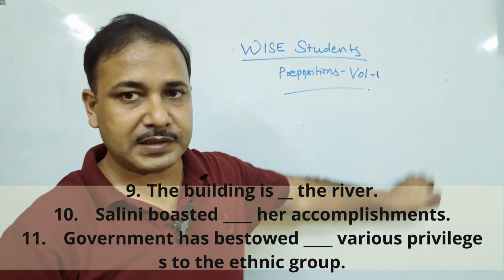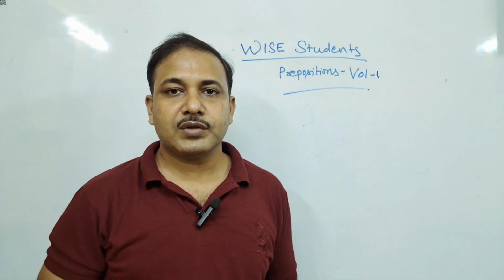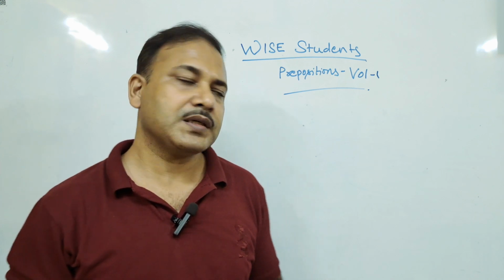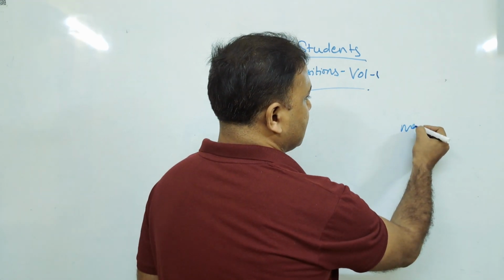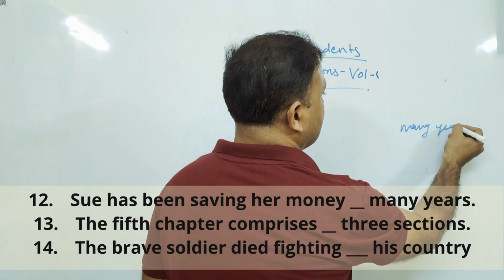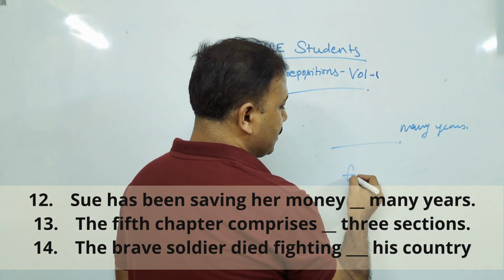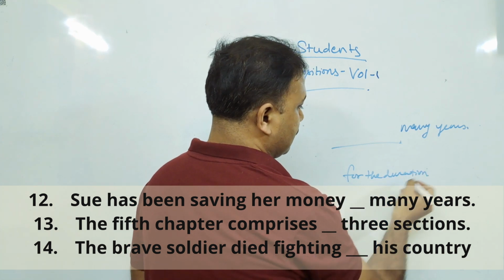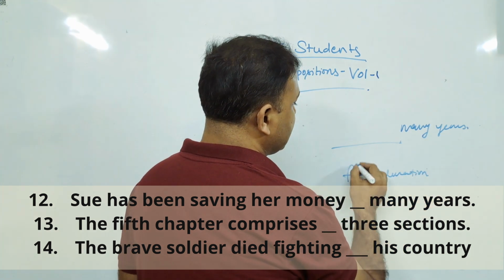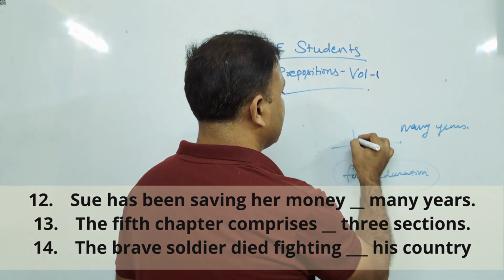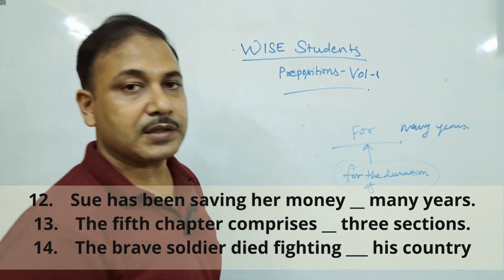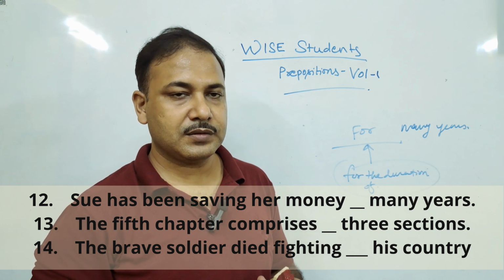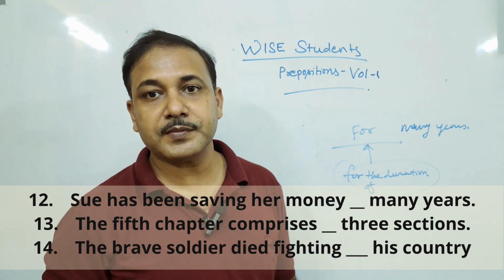Of course, when you make it passive, then a preposition is needed. Our next question is: Sue has been saving her money dash many years. Again, many years, the same as before: for the duration of means for many years. Sue has been saving her money for many years. I hope you are writing all these things down.